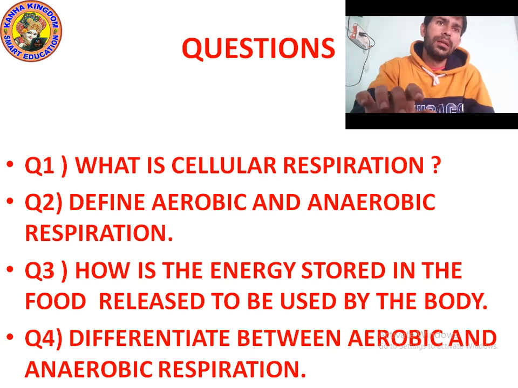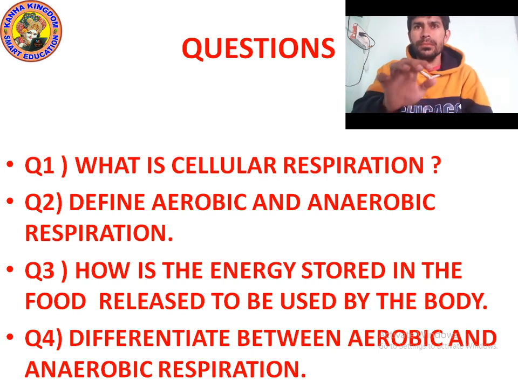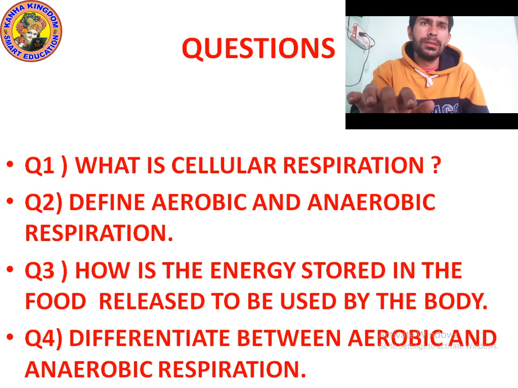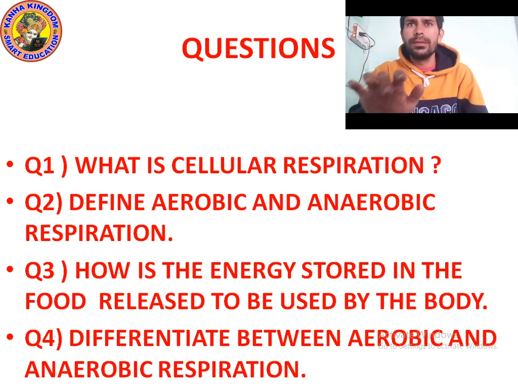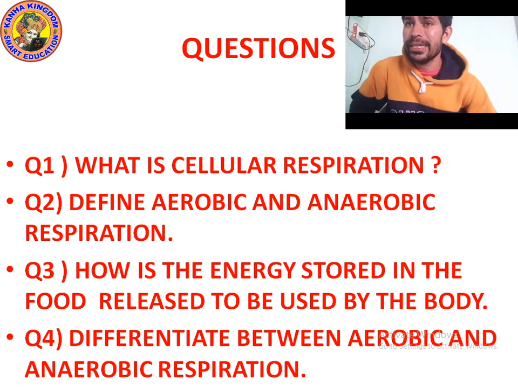Now question number 3: how is the energy stored in the food released to be used by the body? You know that we take in air, meaning we take oxygen in, and we release carbon dioxide out of the body.